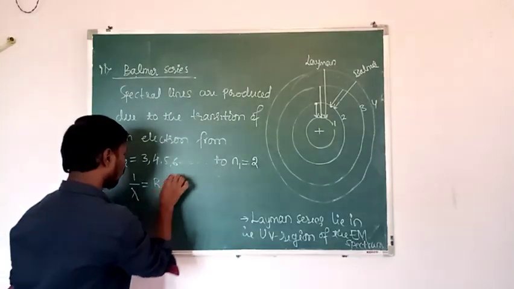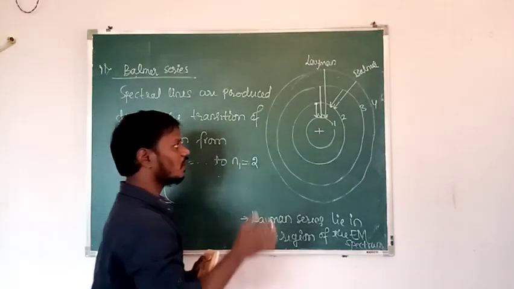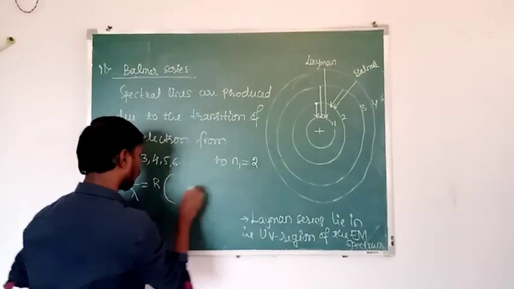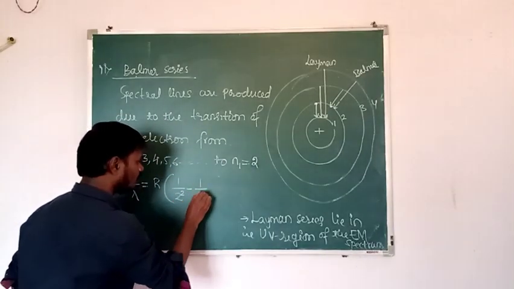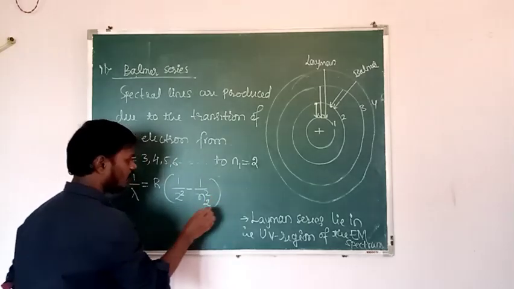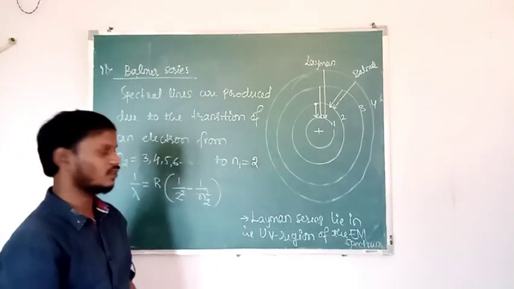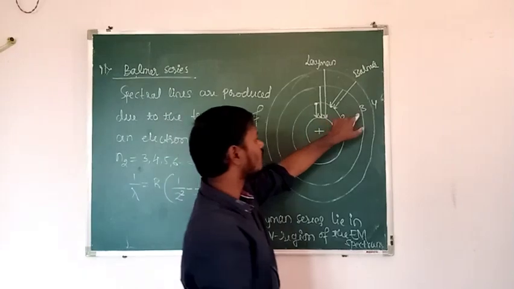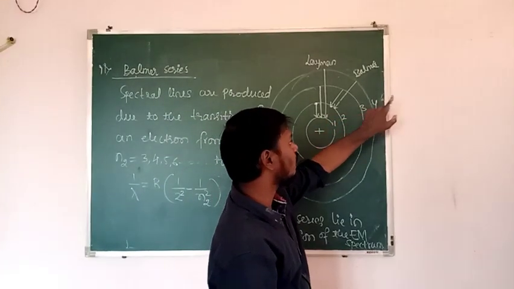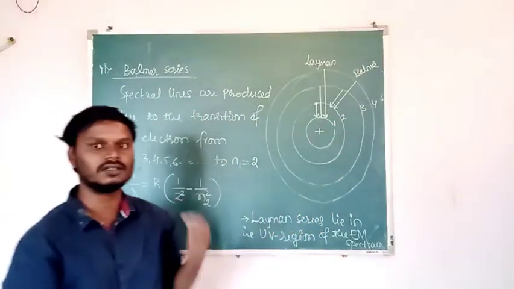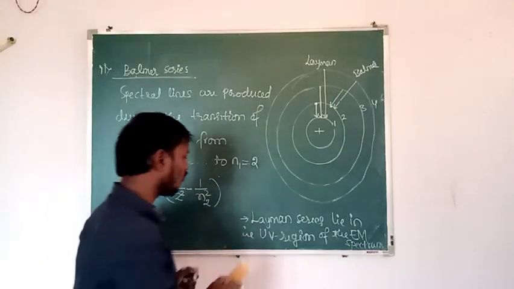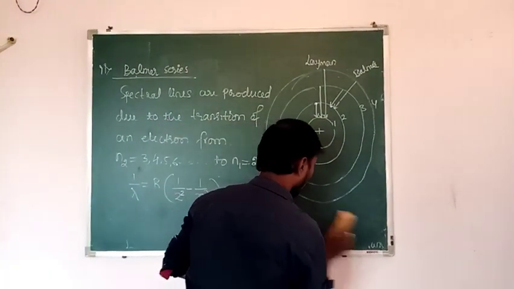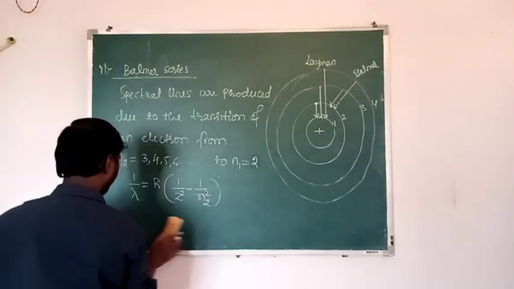R into 1 by 2 square minus 1 by n2 square, since the lower orbit is 2. Here n2 is the higher orbit, which may be the third, fourth, or fifth orbit, or whatever. And this Balmer series lies in the visible region of the electromagnetic spectrum.